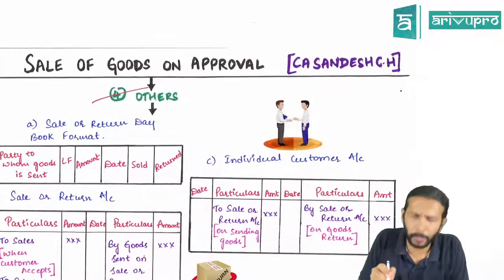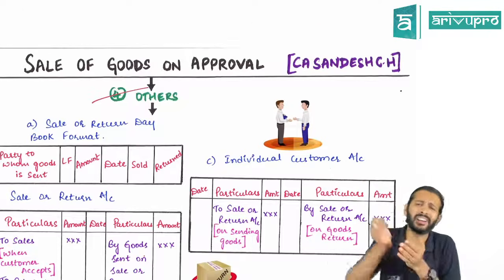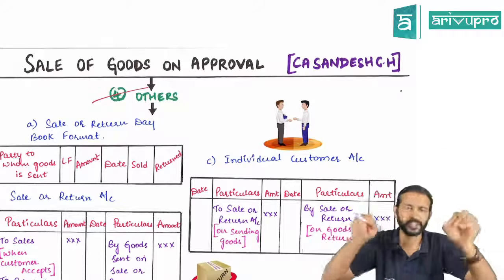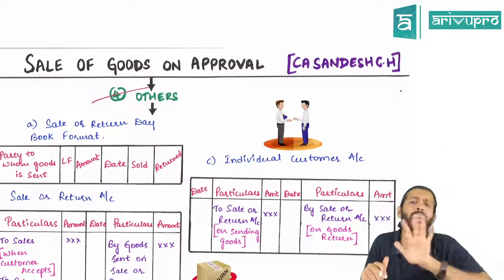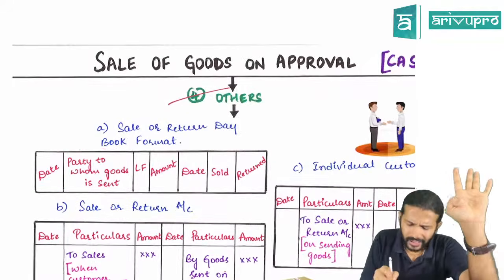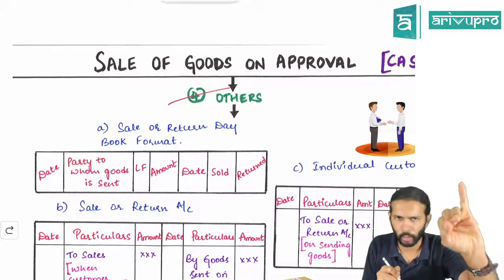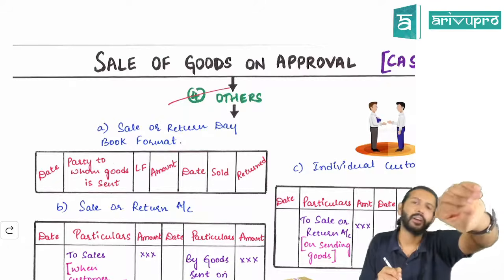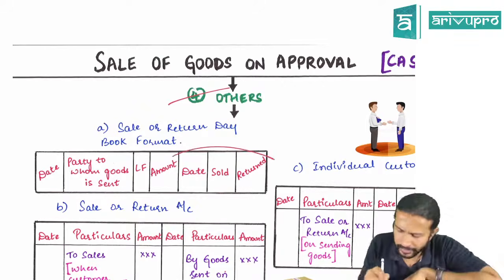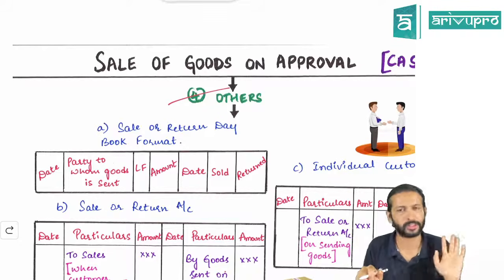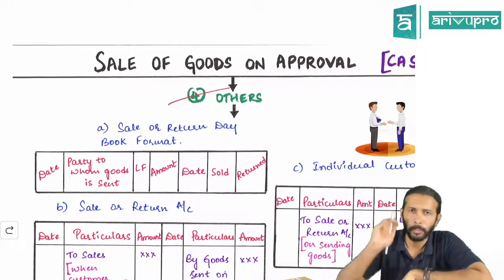Suppose you're following the other approach. If you're following the frequent approach, then you need to maintain one day book, sale or return day book. And the day book content is same: date, the party to whom it is sent, ledger folio, amount, then date, sold or returned. This information you have to give in one particular table. That's all this is. This is your sale or return ka journal.